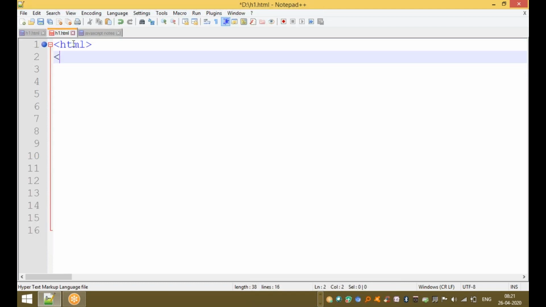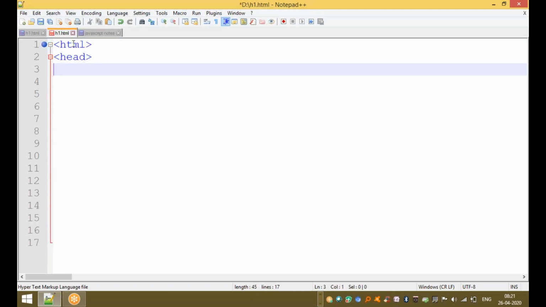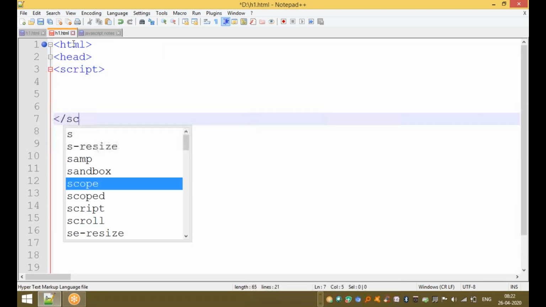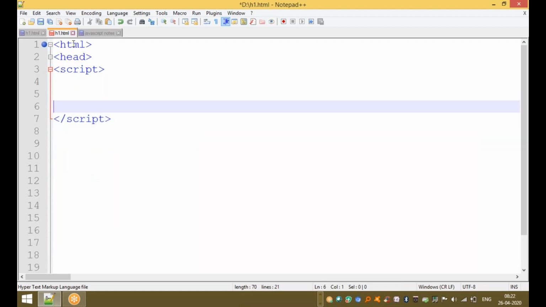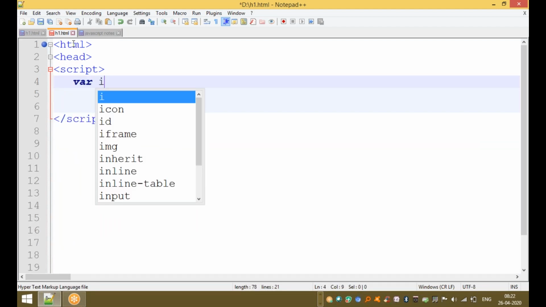Okay, here is the header part. Now this is a script one. Now this is the end of the script. Okay, clear? Now I'm using some variables.